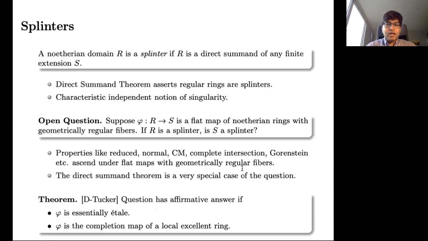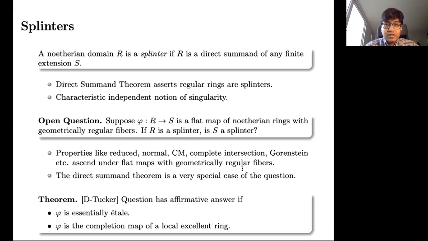And finally, I want to talk about some work I did in relation to the motivating question and the notion of a splinter. We're going to say that a Noetherian domain R is a splinter if R is a direct summand of any finite extension S. The famous Direct Summand theorem is the assertion that regular rings are splinters. And now that we know that this is a theorem, splinters represent a characteristic independent notion of singularity.